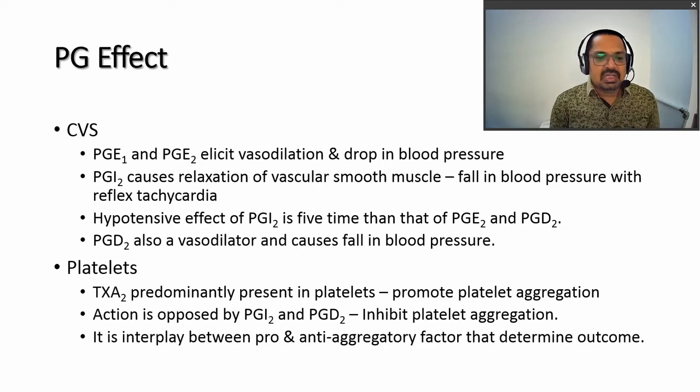Next are the actions on platelets. Thromboxane is predominantly present in the platelets, and it promotes the aggregation of platelets. These actions are opposed by prostaglandin. Thromboxane promotes platelet aggregation, whereas prostaglandin inhibits platelet aggregation. So there is an interplay between pro- and anti-aggregating activity between prostaglandin and thromboxane. Depending upon which eicosanoid is predominant, we get the pro or anti action on platelet aggregation.